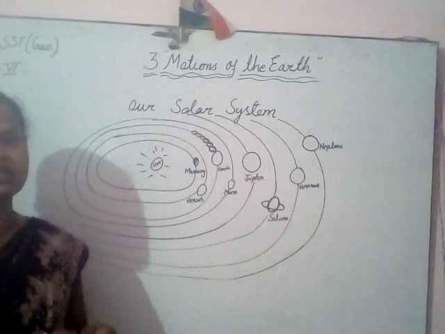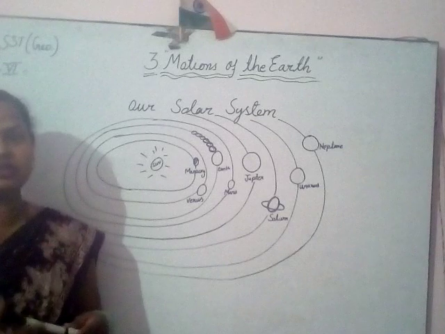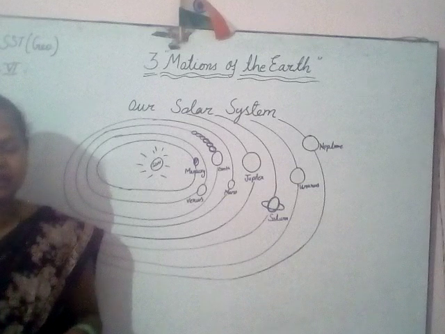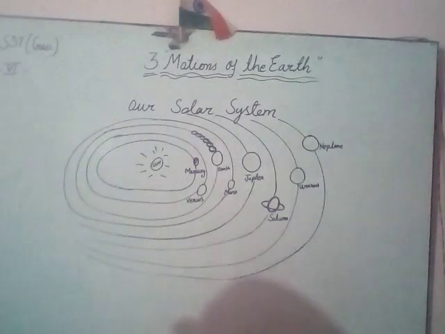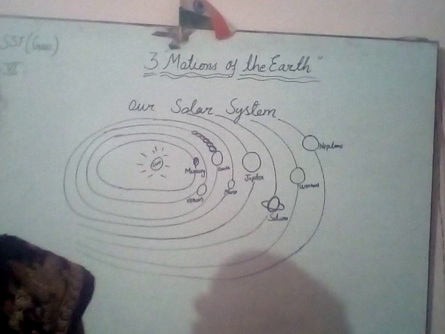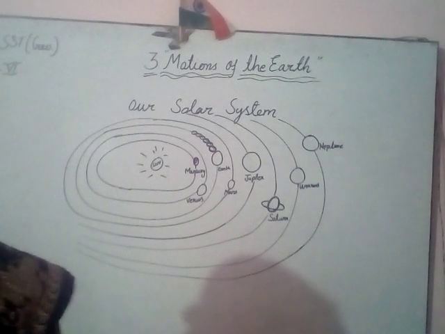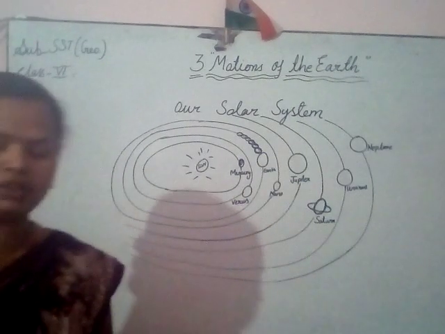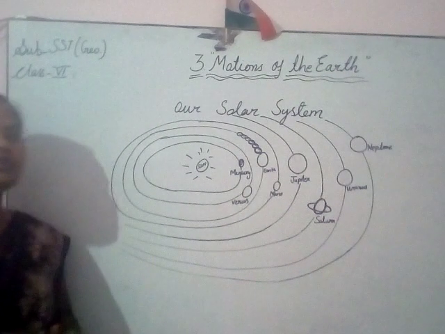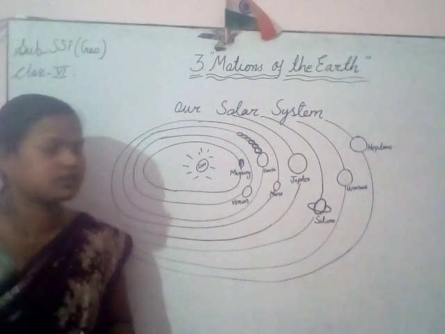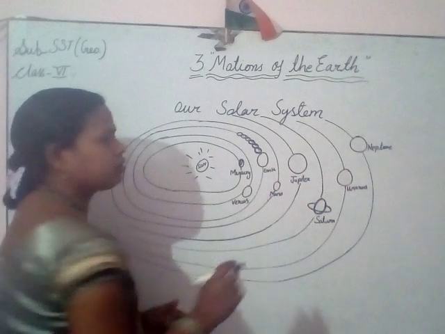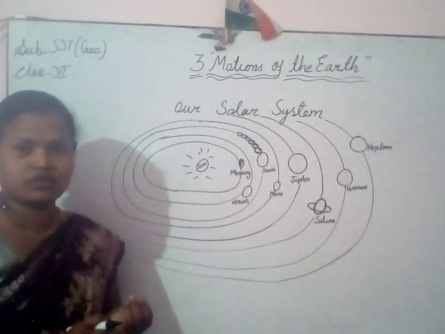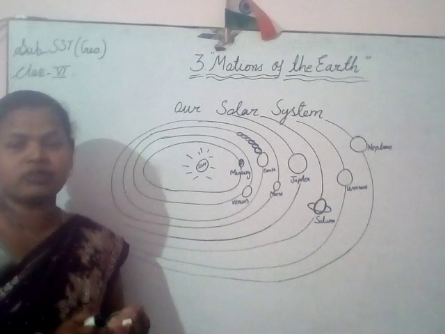Due to the motions of Earth, some effects are given. What are the effects? Let's see. First, due to the effect of rotation, the first cause is day and night. Day and night are caused by the rotation of Earth on its own axis. As you know, the Earth rotates on its own axis in 24 hours, which we call a day and night, 12 hours day and 12 hours night.